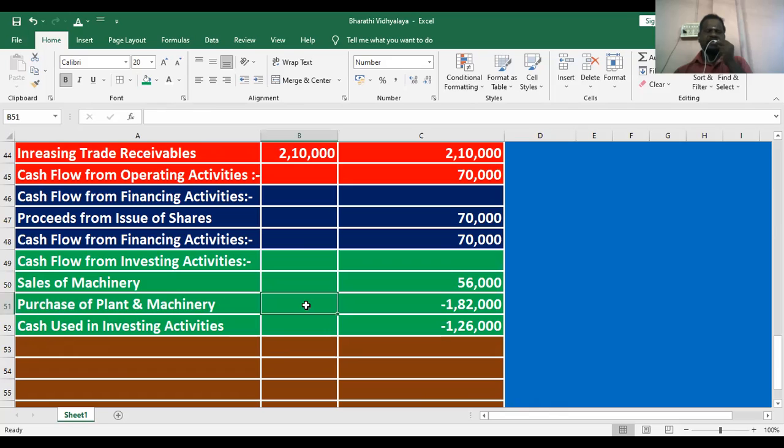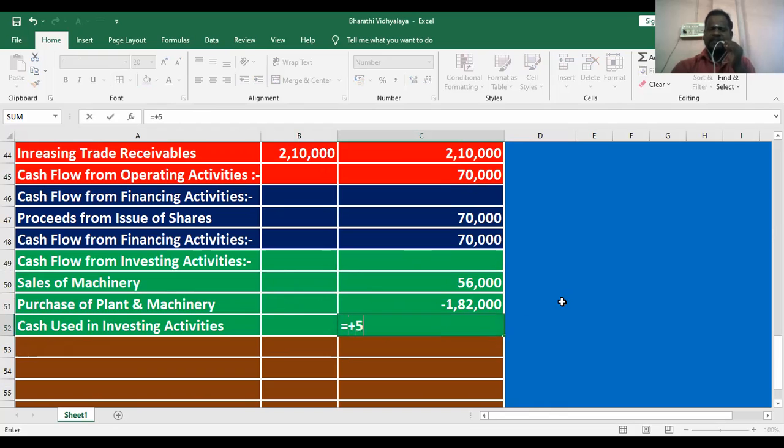Then purchase of plant and machinery: plant and machinery comes in, cash goes out. What is the value here? 1,82,000. What is the net amount? Listen, students: plus 56,000, cash comes in, minus 1,82,000, outflow of cash.